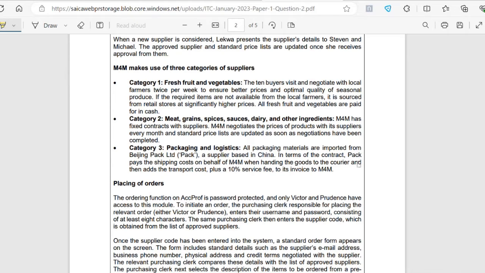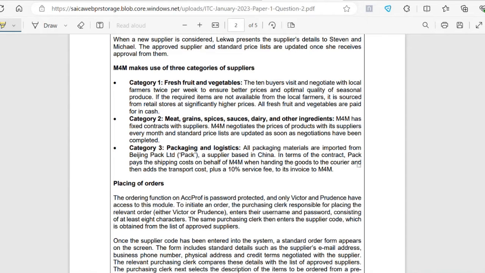So M4M makes use of the three categories of suppliers. The first category, we have fruit and vegetables. The 10 buyers visit and negotiate with local farmers twice per week to ensure better price and optimal quality of seasonal produce. If the required items are not available from the local farmers, it is sourced from retail stores at significantly higher prices. So we have some sort of price fluctuation that happens, and we negotiate prices twice per week.